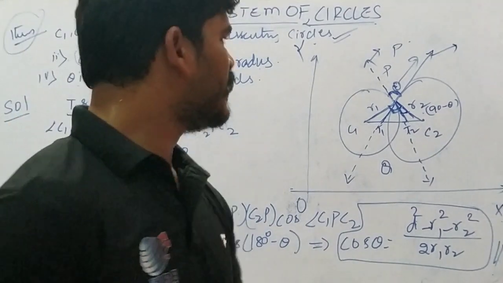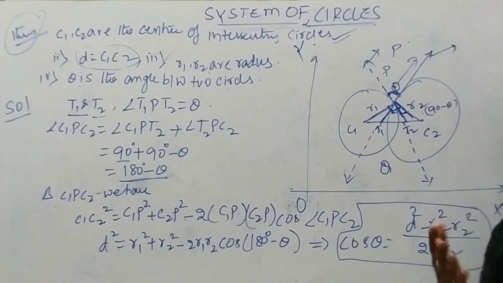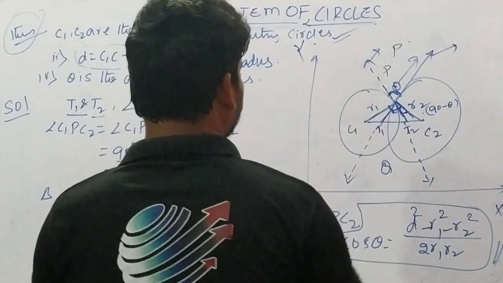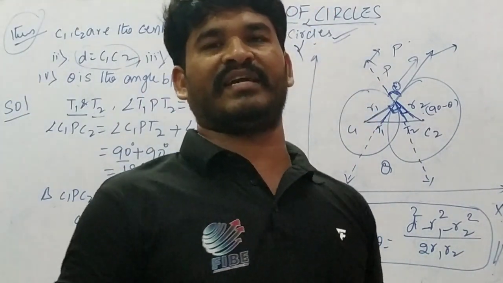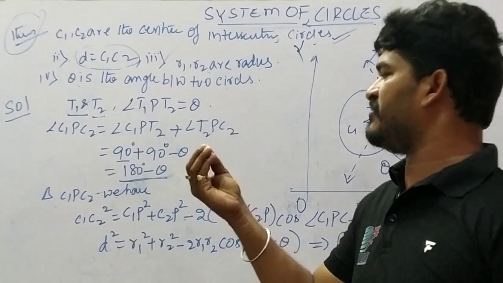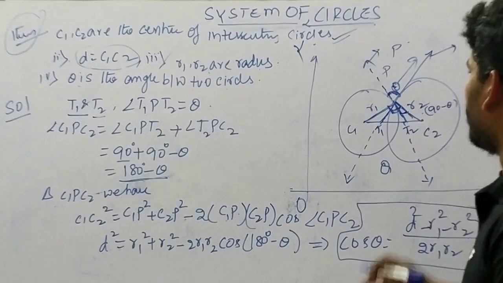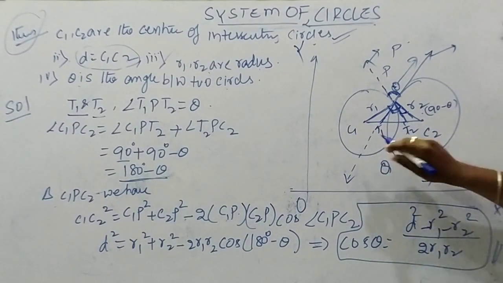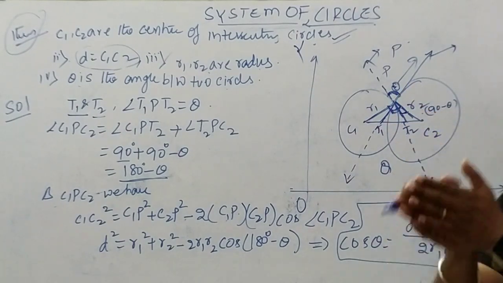Understand? It is very easy to understand: whenever two circles intersect, this is how we find the angle between them. Here T1 is the tangent of the first circle, and T2 is the tangent of the second circle. C1 and C2 are the center points of the circles, and C1 to C2 is the distance between the centers. Here angle C1 P C2 will make the sum of the angles.